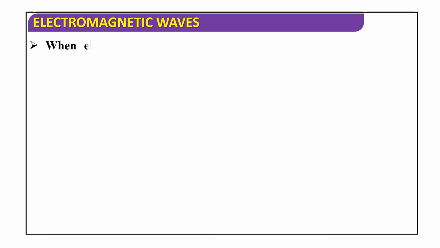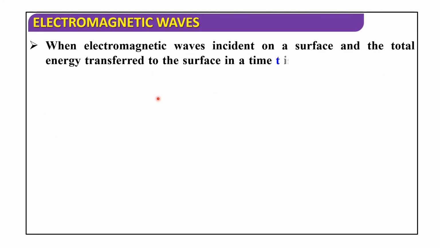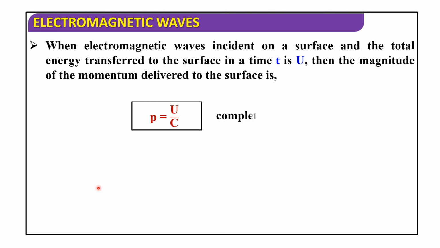Next, when electromagnetic waves are incident on a surface and the total energy transferred to the surface in time t is U, then the magnitude of momentum delivered to the surface is P = U/c for complete absorption, where c is the velocity of light.